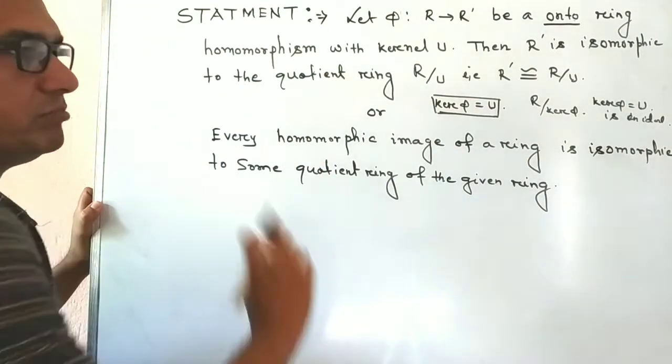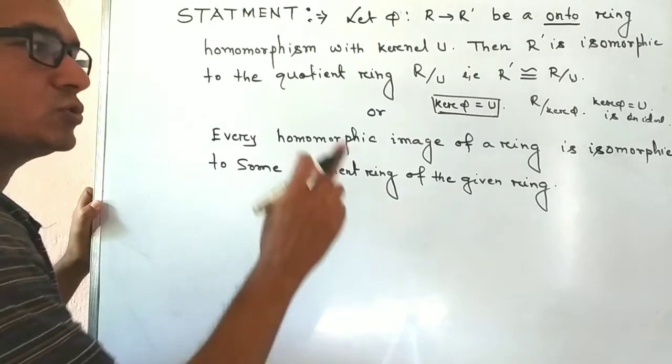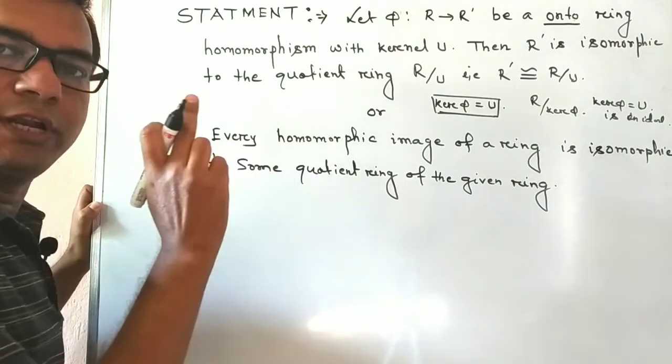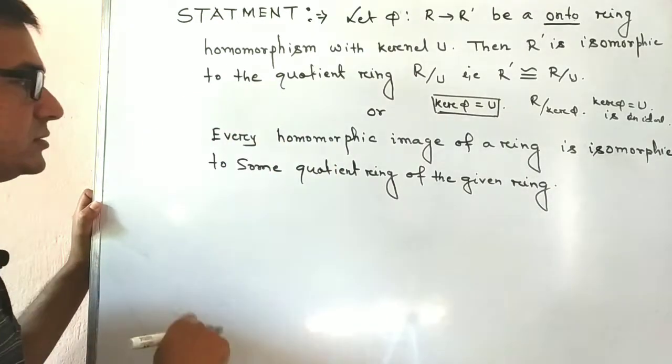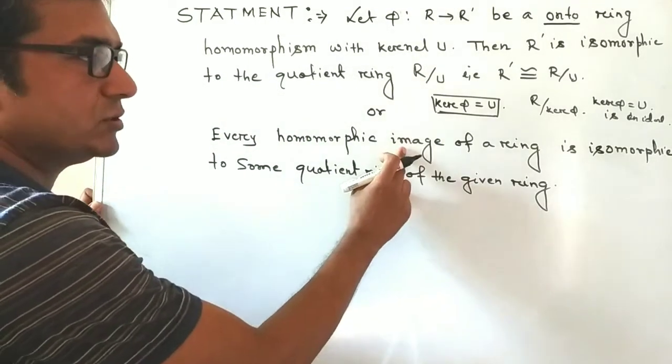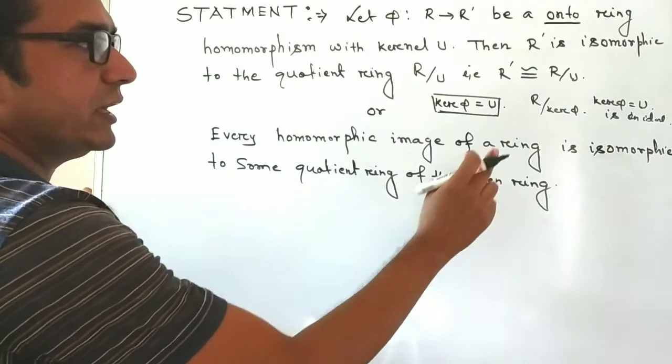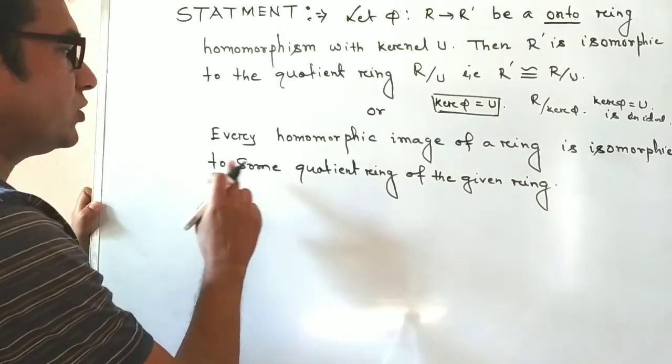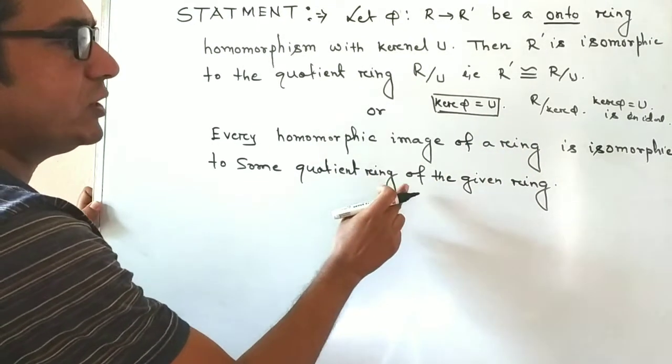This theorem is also stated alternately as: every homomorphic image of a ring is isomorphic to some quotient ring of the given ring.